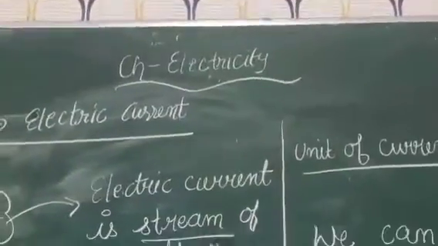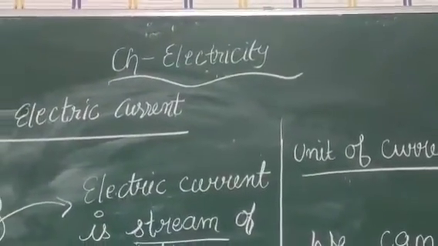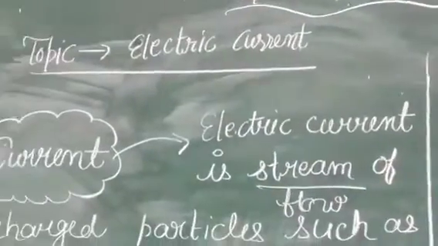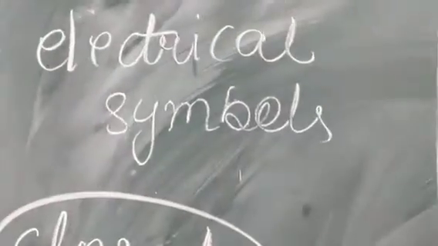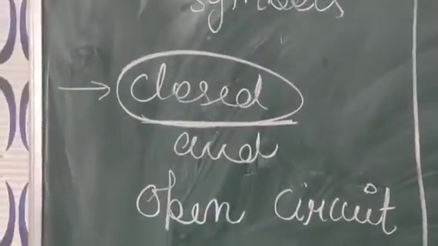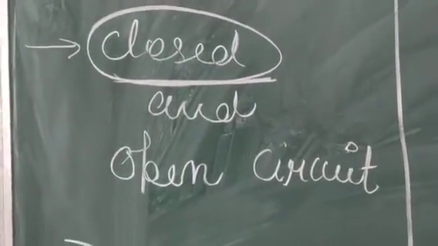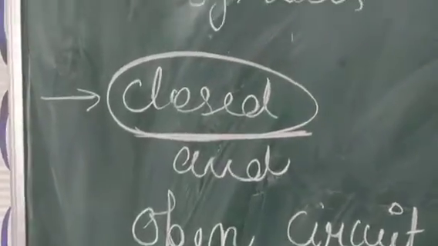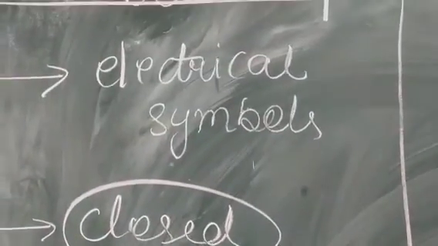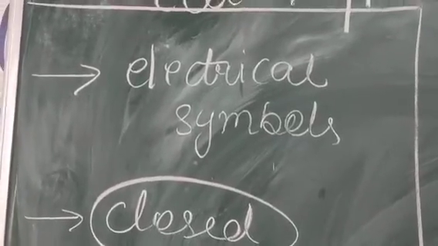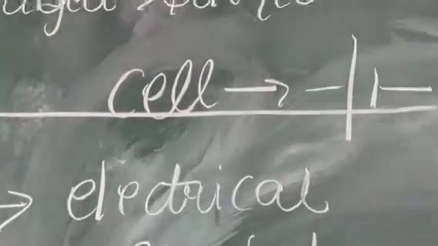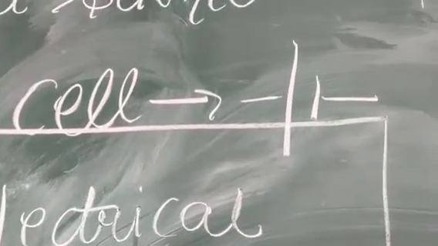Okay, so we have started our chapter electricity, right? In which we are done with the two topics, that is the electrical symbols, and the next thing is closed and open circuits, right? In the electrical symbols, we learn about the electrical components with their symbols. For example, the component cell has an electrical symbol, what?